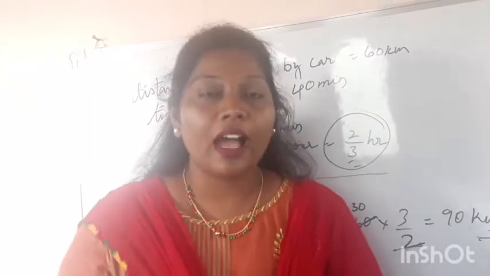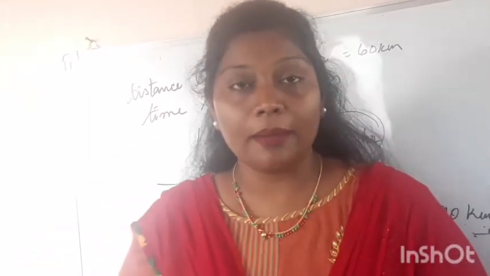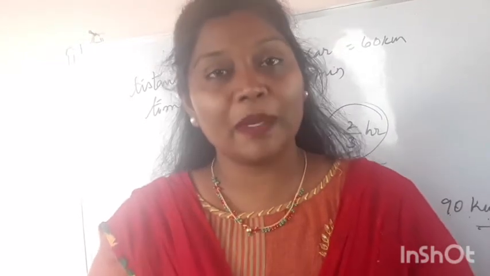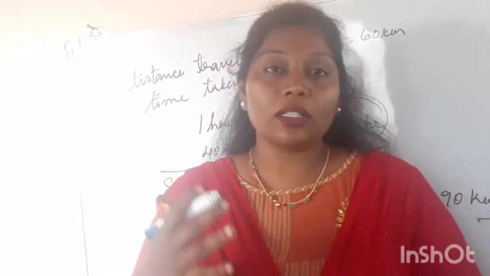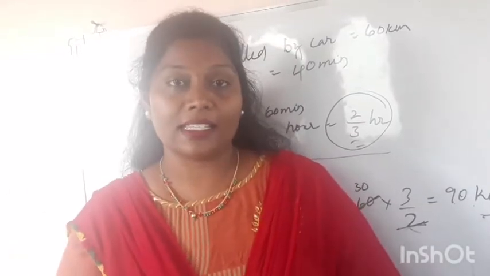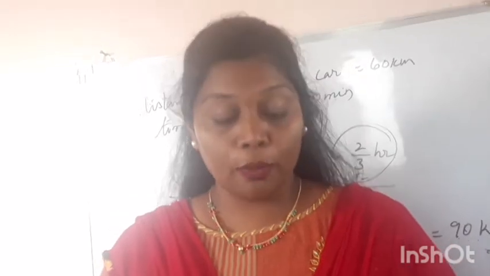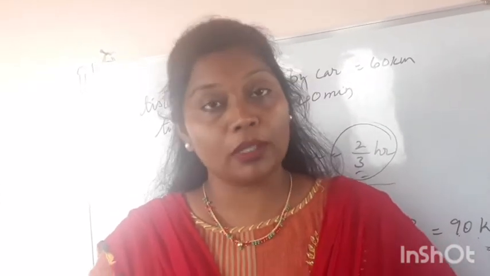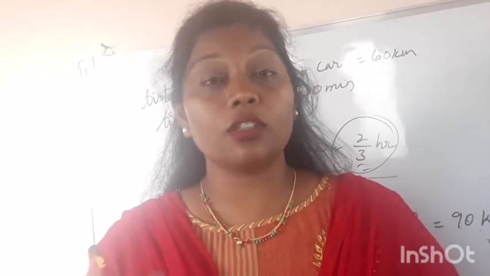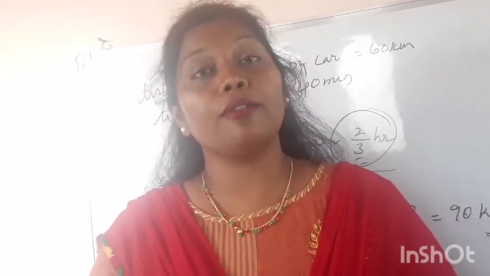So children, I hope that you have understood what time and speed are. You can learn more about them in our higher classes. So that's all for this video. Hope you have understood the video properly. If you don't understand, please re-watch the video so that it is very clear for you.